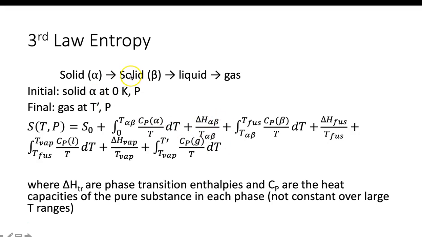You have the phase change between alpha and beta, so we add that in. Then we go from beta to our fusion, our melting temperature, and in that case we evaluate it over the heat capacity of beta itself. The alpha heat capacities, the beta heat capacities will all be different, and likewise liquid, and so forth. We keep iterating all the way up this process until we get a final total entropy.